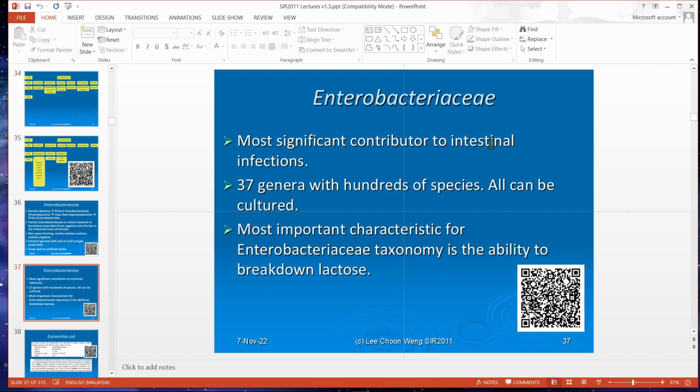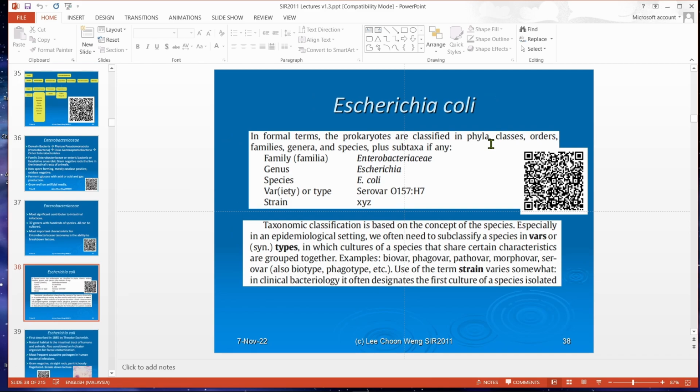For intestinal infections, the symptoms will mostly be diarrhea and stomach ache. When you have persistent diarrhea and stomach ache, the sample will be a stool sample. So as a microbiologist, you are expected to process stool samples. The first bacteria we'll be talking about is Escherichia coli.